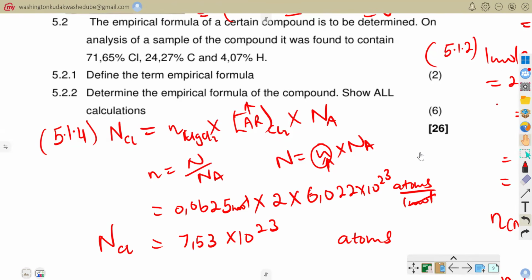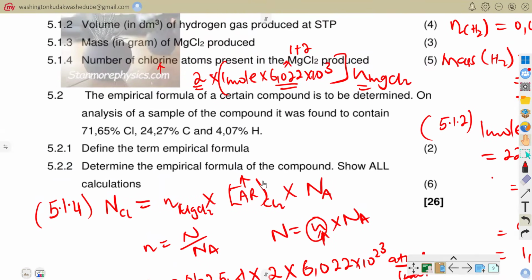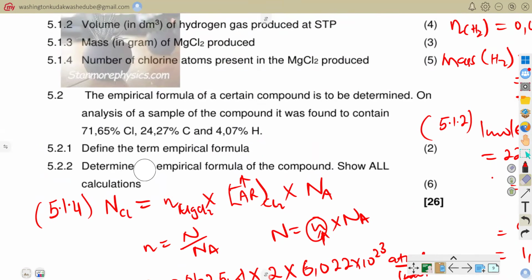Now let's hear what the other questions were saying. The other question says that the empirical formula of a certain compound is to be determined on an analysis. So this question is different from what we're doing. Let me rub off everything so that our workplace can be neat enough for us to do some of these things.